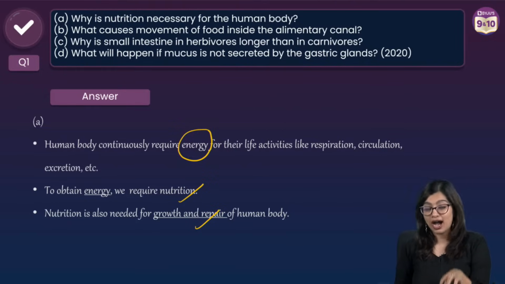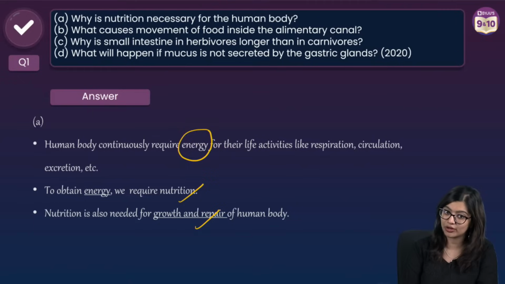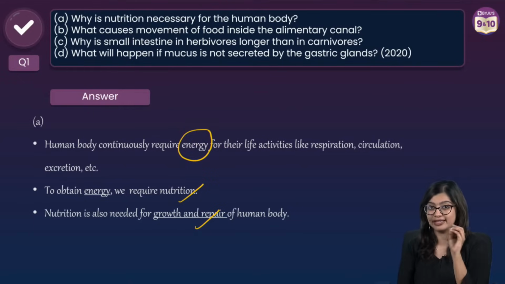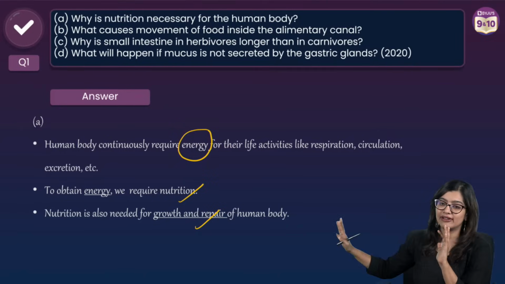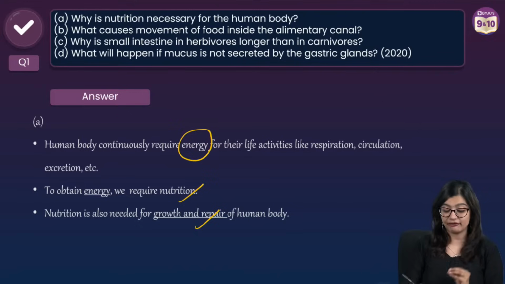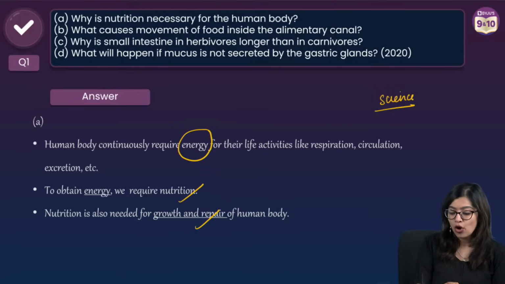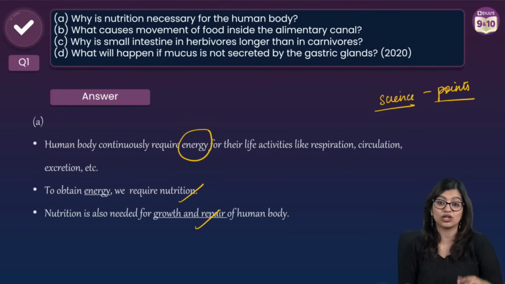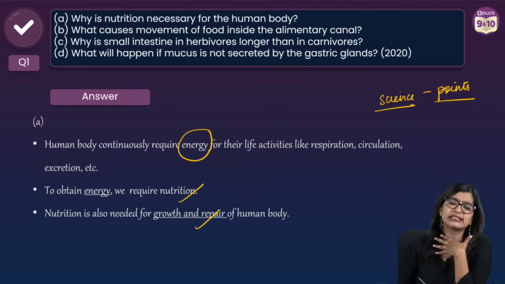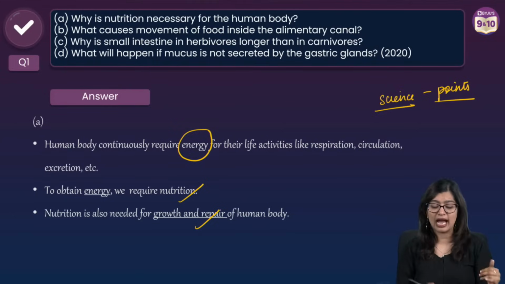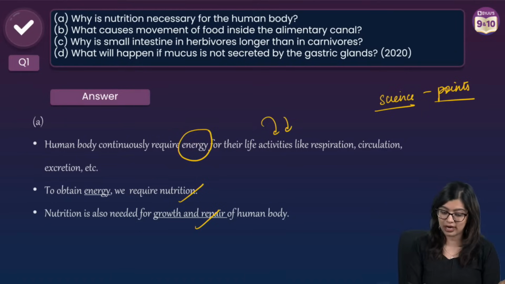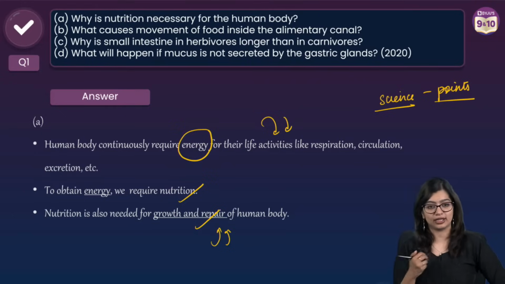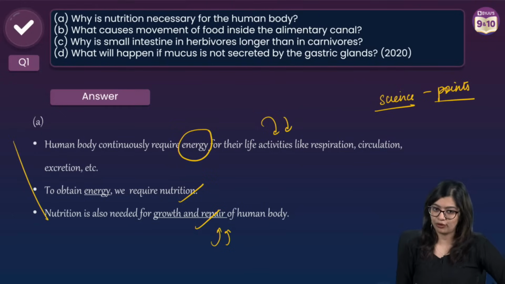So today, as I tell you what the important questions are, I will also tell you how to write the answers. If it is a 1 mark question, you only need to write one line. I have given you some extra pointers. And preferably when you are doing science, always write it in points and underline the key words, because when I am correcting your paper, it makes it easy for me, right? So the main 2 pointers are for energy. Why we need the energy you need to write, and what else do we need it for. So 1 mark for the same.